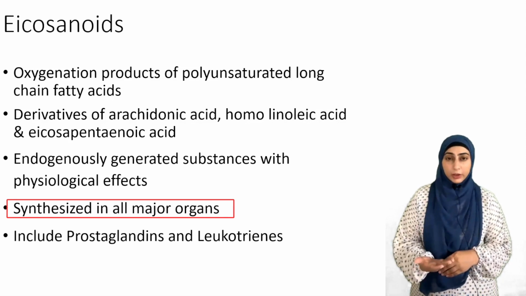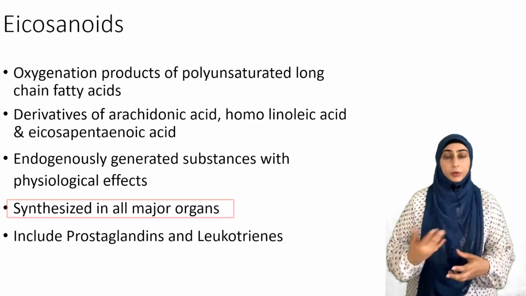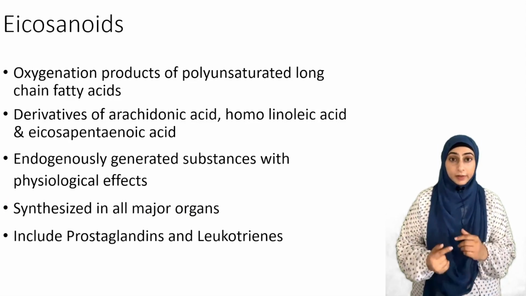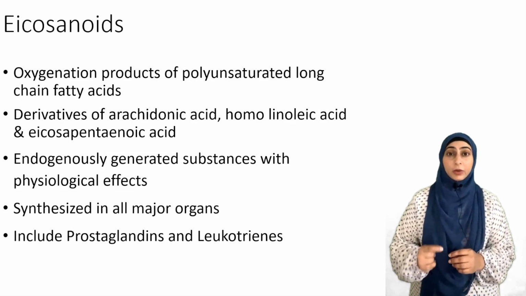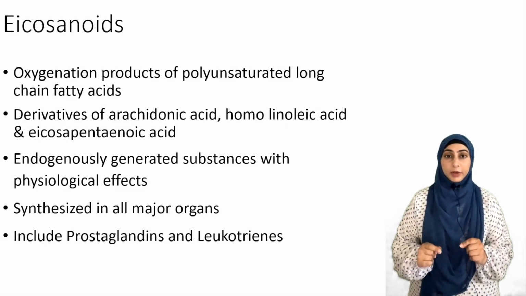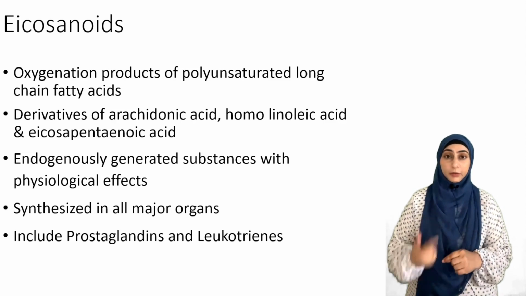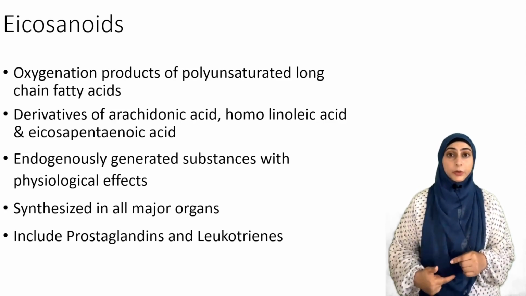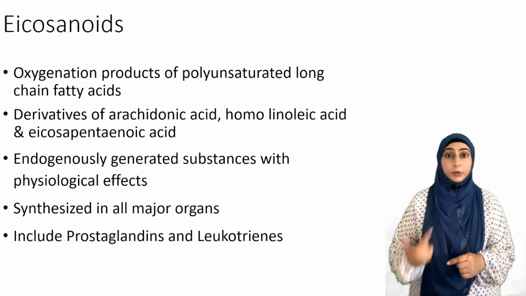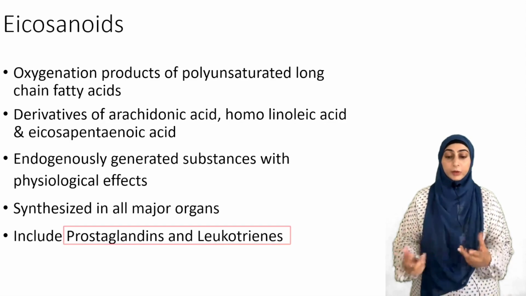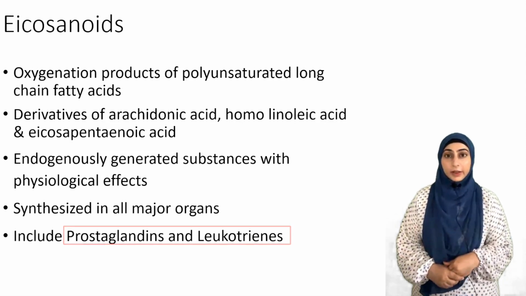तकरीबन हर organ जो है वो अपने prostaglandins, eicosanoids synthesize कर सकता है. The reason being every single cell has got a cell membrane and the cell membrane has phospholipids in it, and these phospholipids are broken down to produce the prostaglandins or the eicosanoids or the autacoids that we are talking about. This includes majorly prostaglandins and leukotrienes.